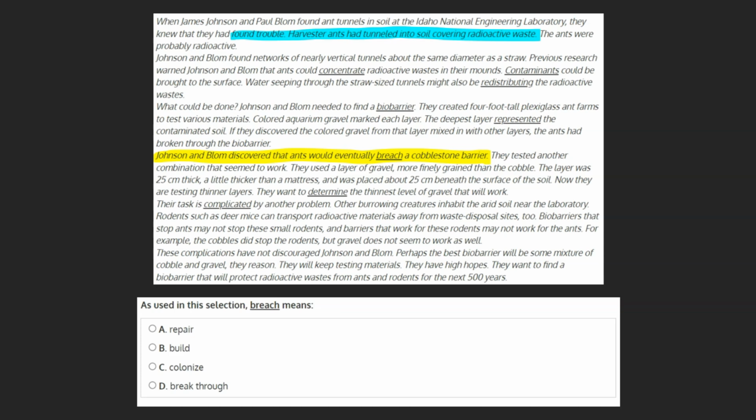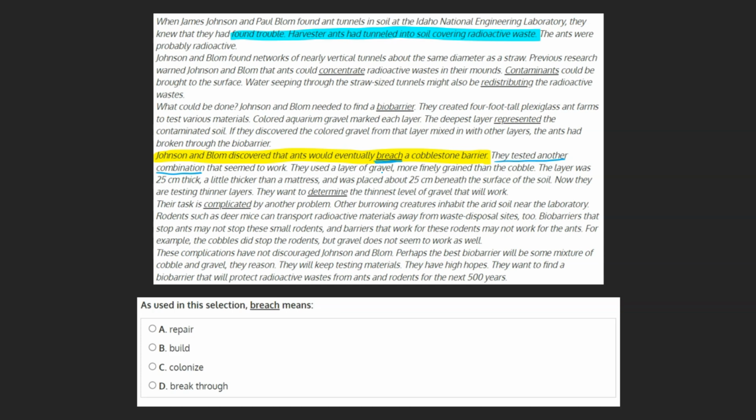However, as we saw, the fourth paragraph tells us that they discovered the ants would eventually breach a cobblestone barrier, which was the first thing they tried to keep these ants out. We can understand that this is not what they wanted, as the next sentence tells us they tested another combination, indicating that their first plan didn't work.